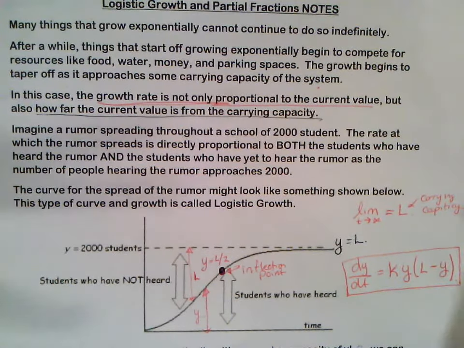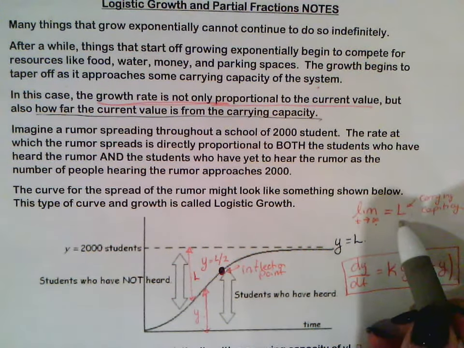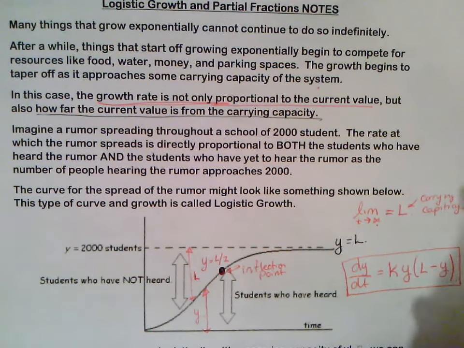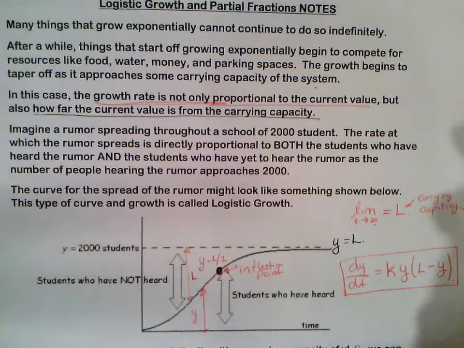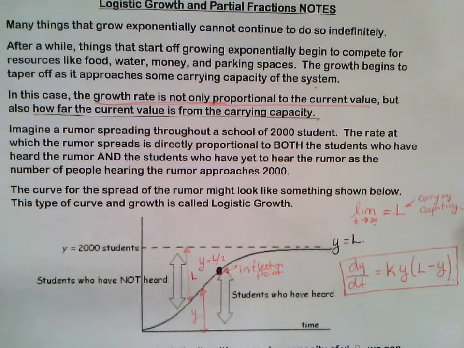So logistic growth just means that exponential functions cannot grow to infinity. Eventually, they are always going to reach a carrying capacity in real life. Population, if it grows infinitely, the world is not going to be able to hold it. At some point, there's not going to be enough food or other resources, so the population is going to reach its carrying capacity and stop growing.